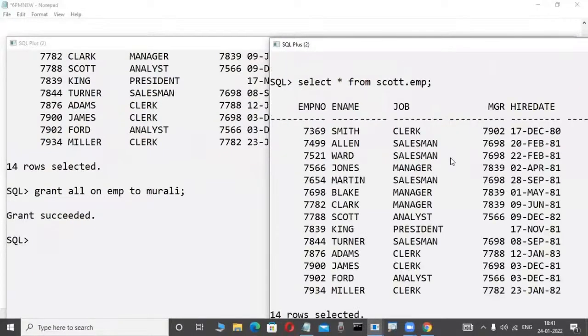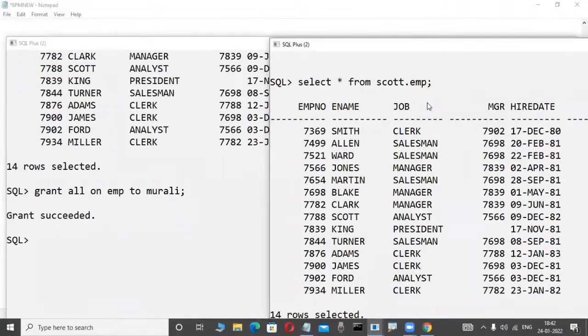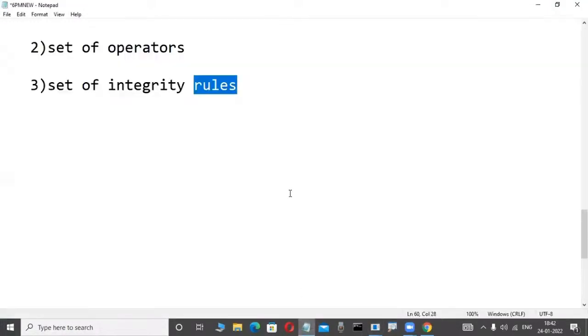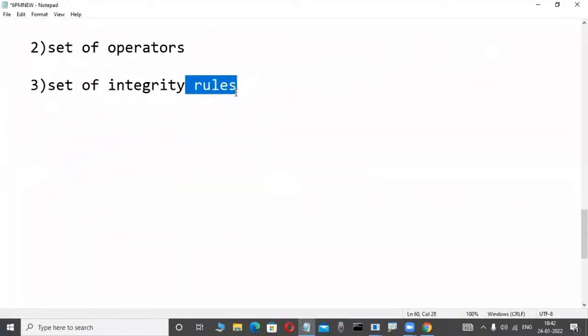Yes, here working. Observe here. In place of that username dot object name, in a real-time project, a synonym is there. So many big concepts, database link is there and create something is there. Now, understood or not? Always, relational data model products work based on a set of rules only. Understood or not? Yes, here.